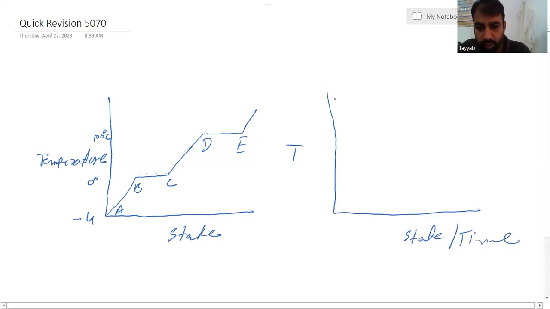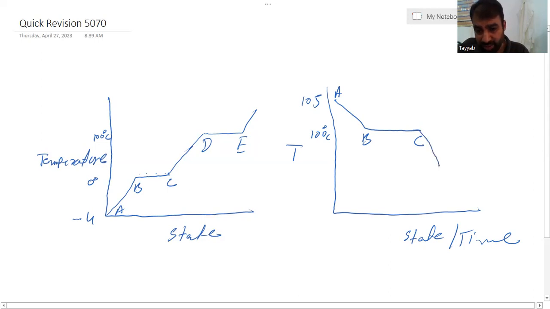If we cool the gaseous state above 100 degrees Celsius, you can say 105 degrees Celsius, from the gaseous state at 100 degrees Celsius it starts to change into liquid. A, B, C.